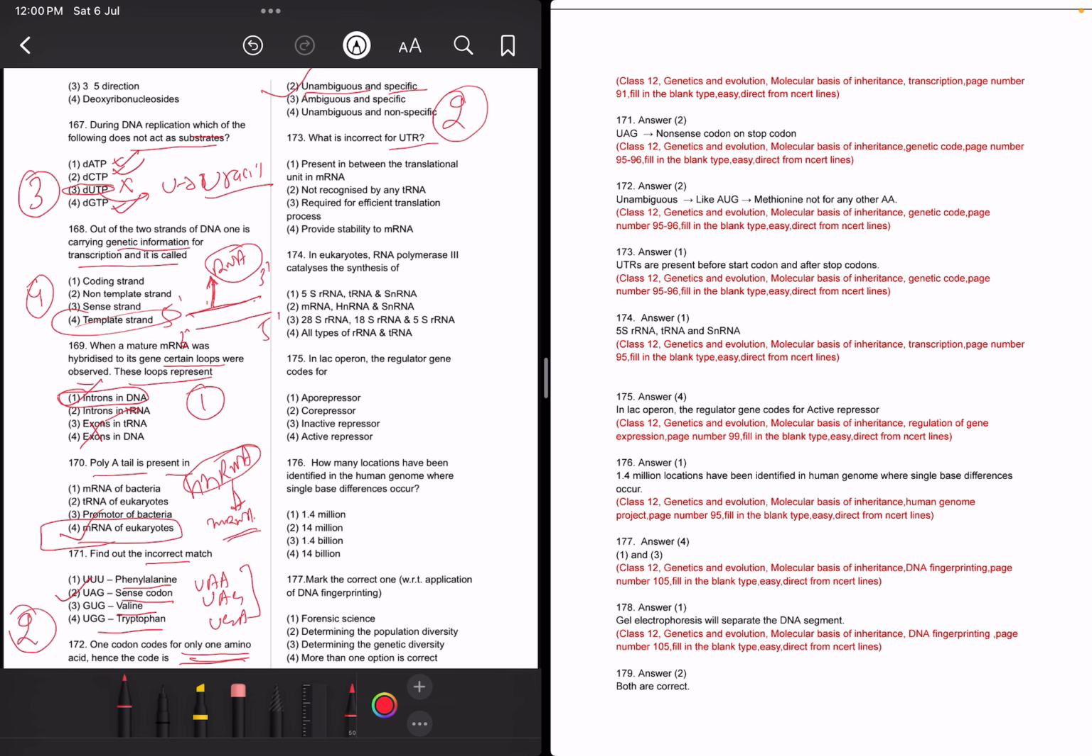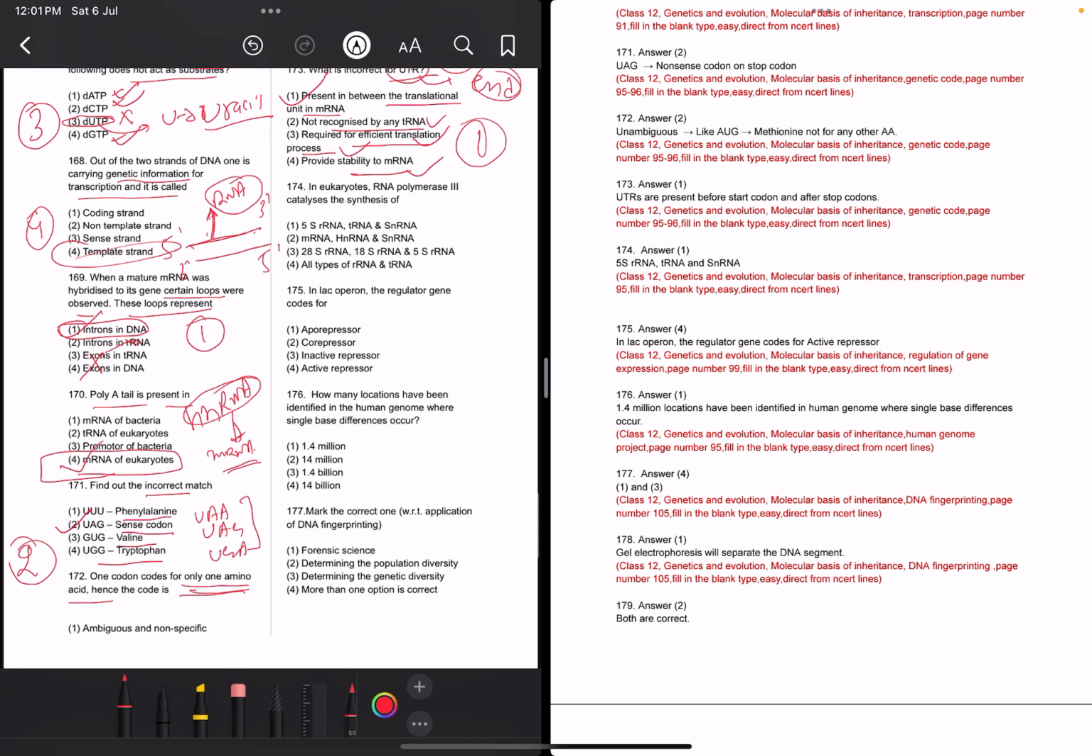What is incorrect for UTR? UTR provides stability to mRNA, is required for efficient translation, and is not recognized by any tRNA. So this will not be recognized, and this is also correct. UTRs are present at the ends of the mRNA, on the corners of the translation unit, not in between. UTR is present on the ends only. So the answer is 1. The question asks about the incorrect statement only.